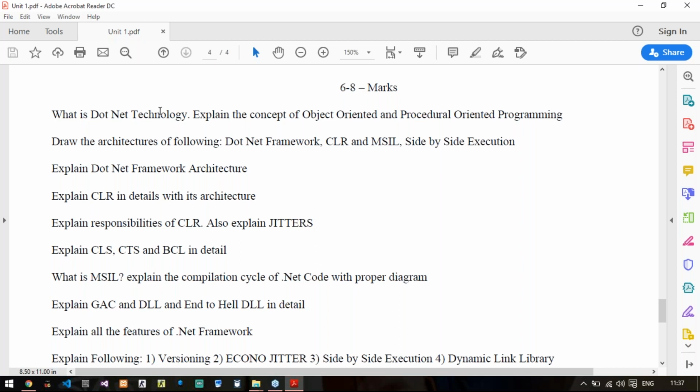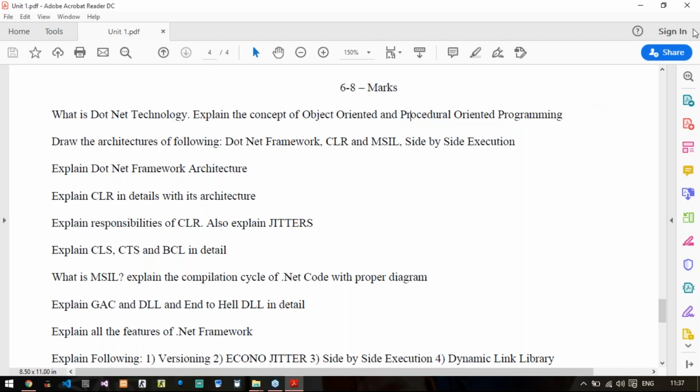So what is .NET technology? Explain the concept of OOP and POP, that is procedure oriented programming. You can either differentiate or explain these two in detail individually. That is your choice, no issues from my side. Either you differentiate OOP and procedure oriented, or C++ and C language, or you explain each of them. That will be okay from my side.